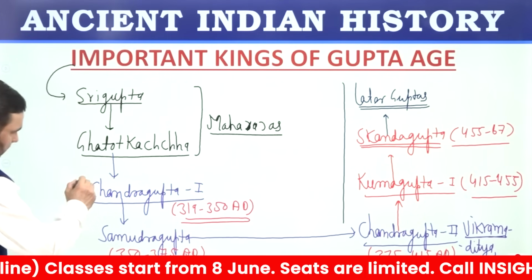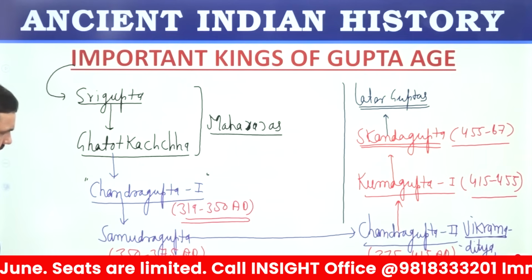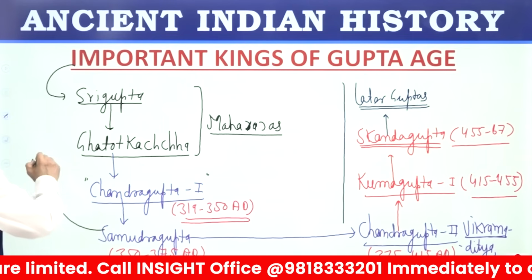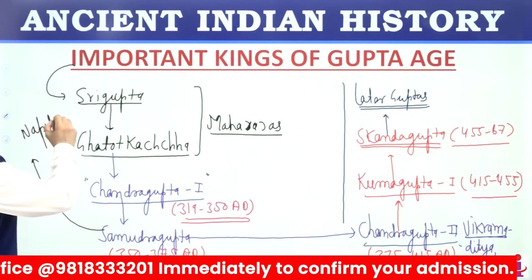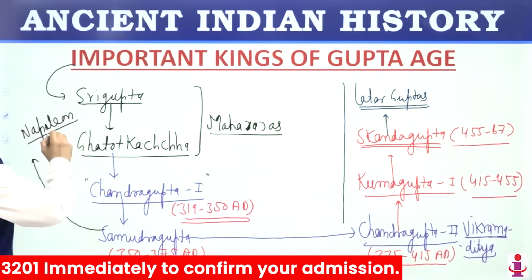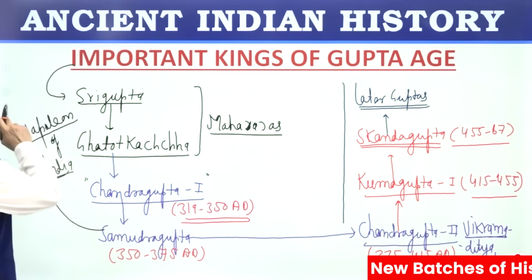Chandragupta first was the first Maharajadhiraja that you know. Samudragupta was a great conqueror. He is famously known as the Napoleon of India. He was termed as Napoleon of India by historian V.A. Smith.